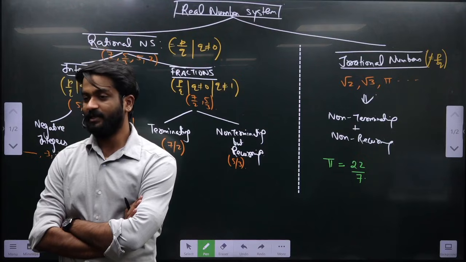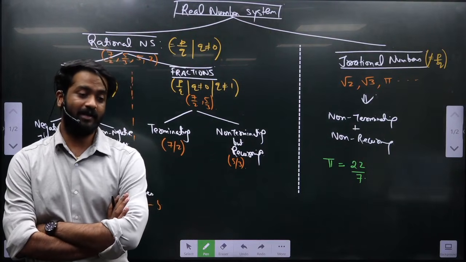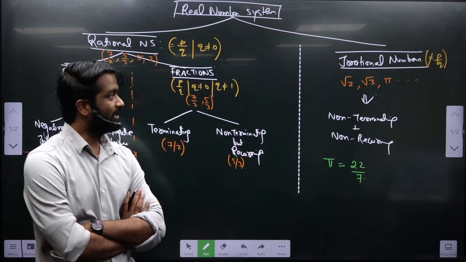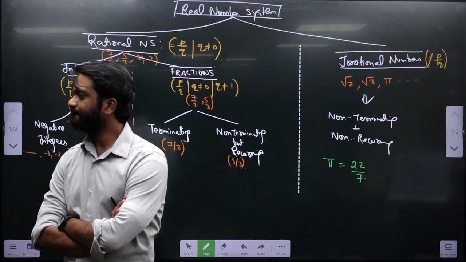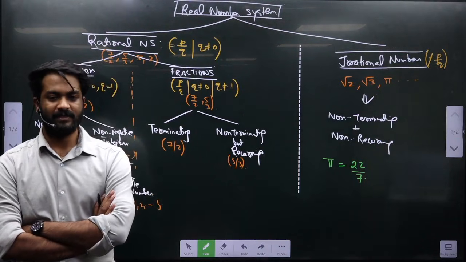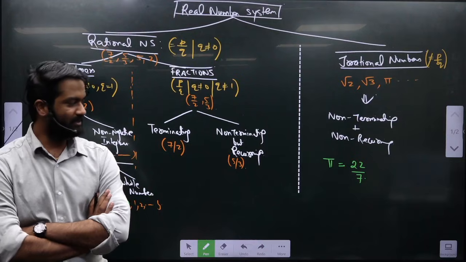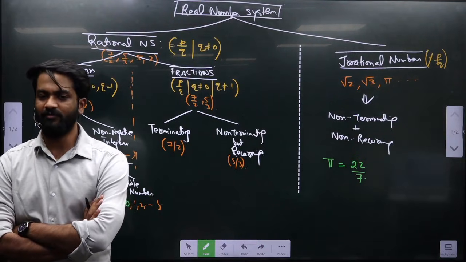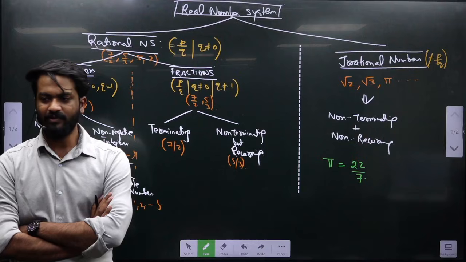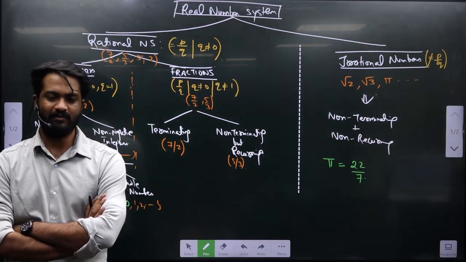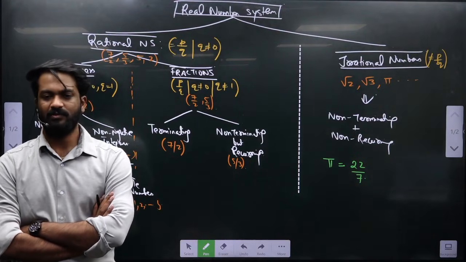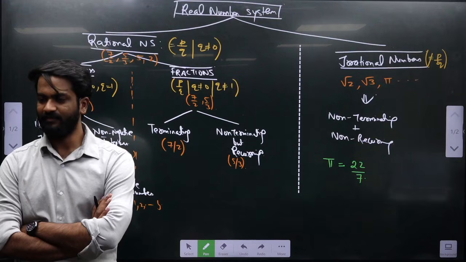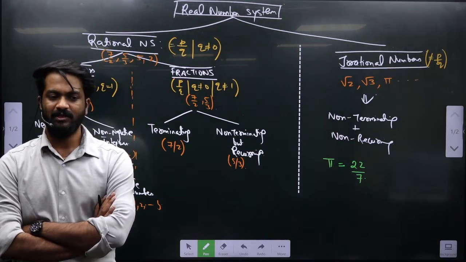If it can be represented in the form of p/q, you might have read in your class 2, class 3, class 4 that pi is an irrational number. Why is it so? See, for calculation purposes, 22/7 is nothing but the approximate value of pi. This question was asked by UPSC, I think in CDS and some other exam. So pi is although represented as 22/7, but pi is not a rational number.